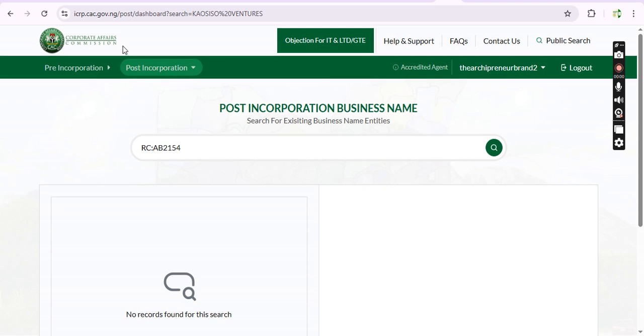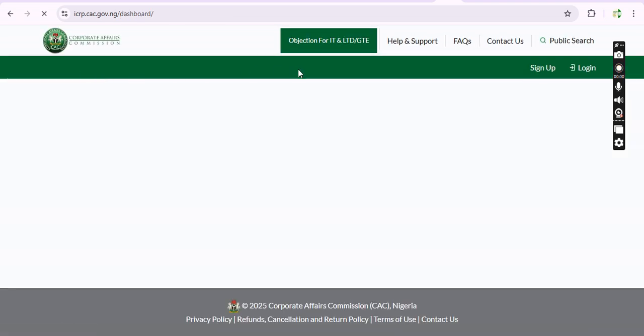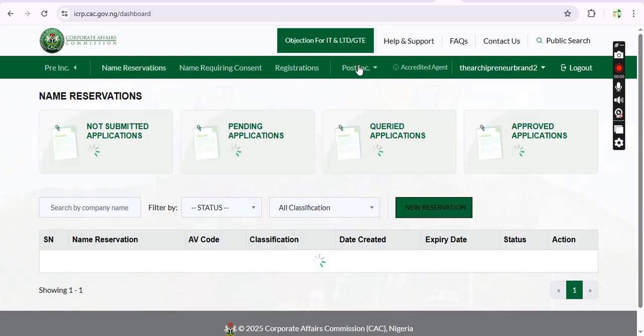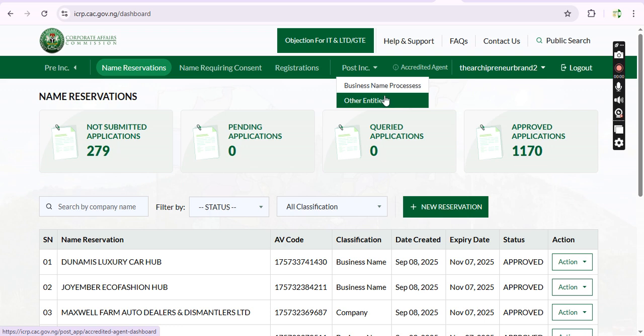So yes, this is a good development, but I'm sure I'm not the only one having this issue. I am very, very sure of that, because now I have two business registrations being affected due to the update or the upgrade. So the process in which you will go through to get this solved, we will communicate it with you. And also I'm sure you applaud CAC for this new development, but I do not see it as anything bad. It is very, very good.